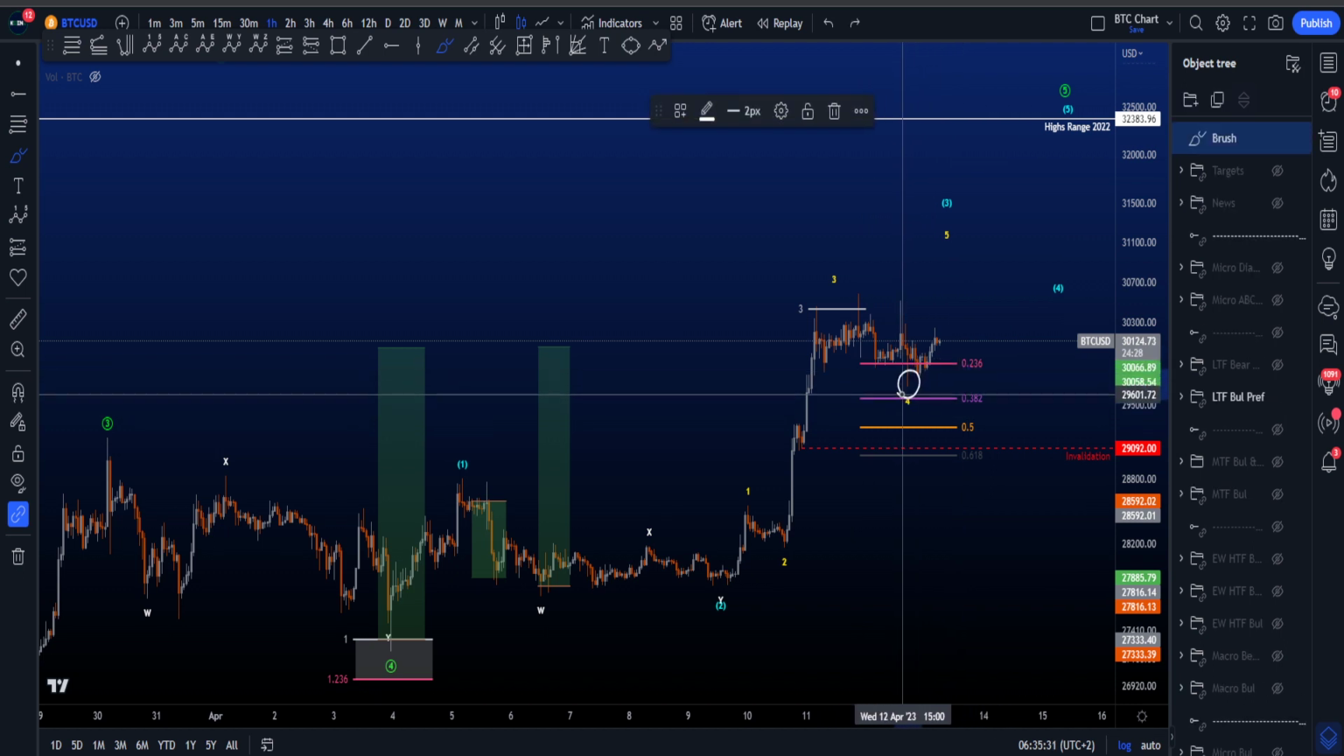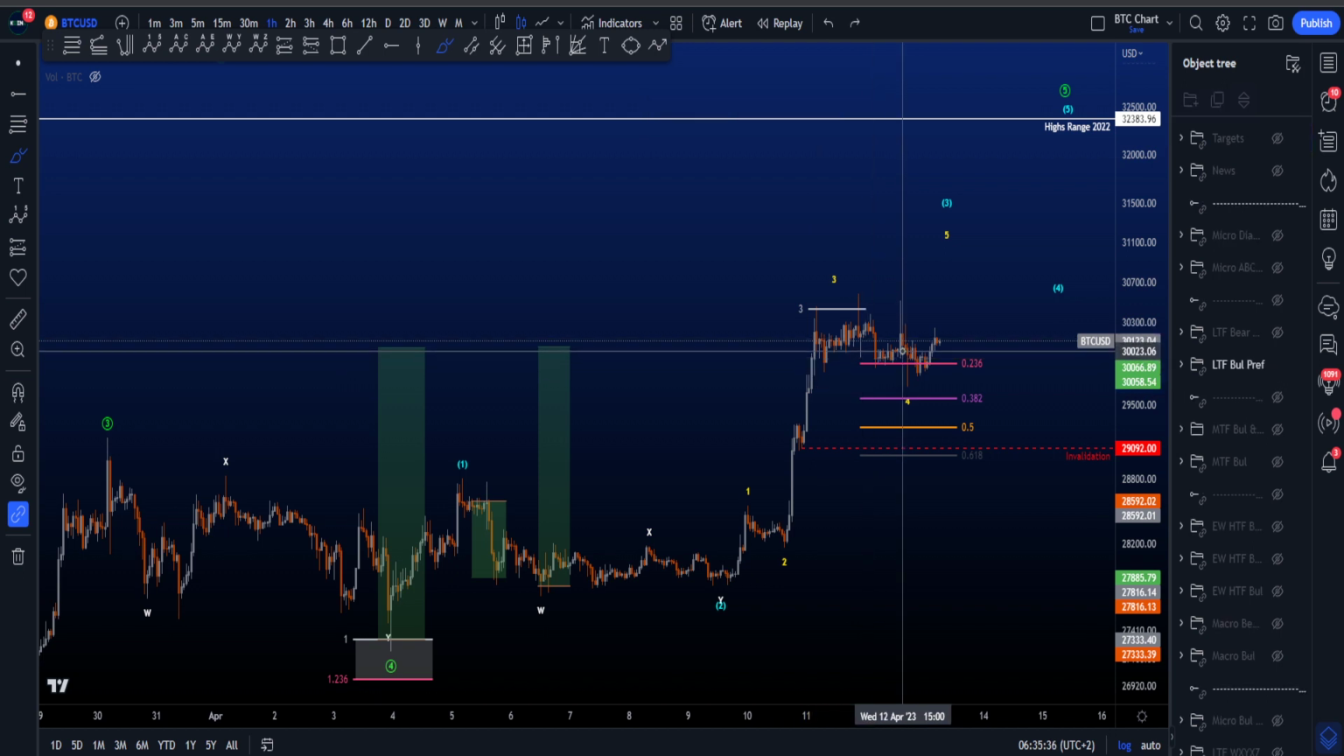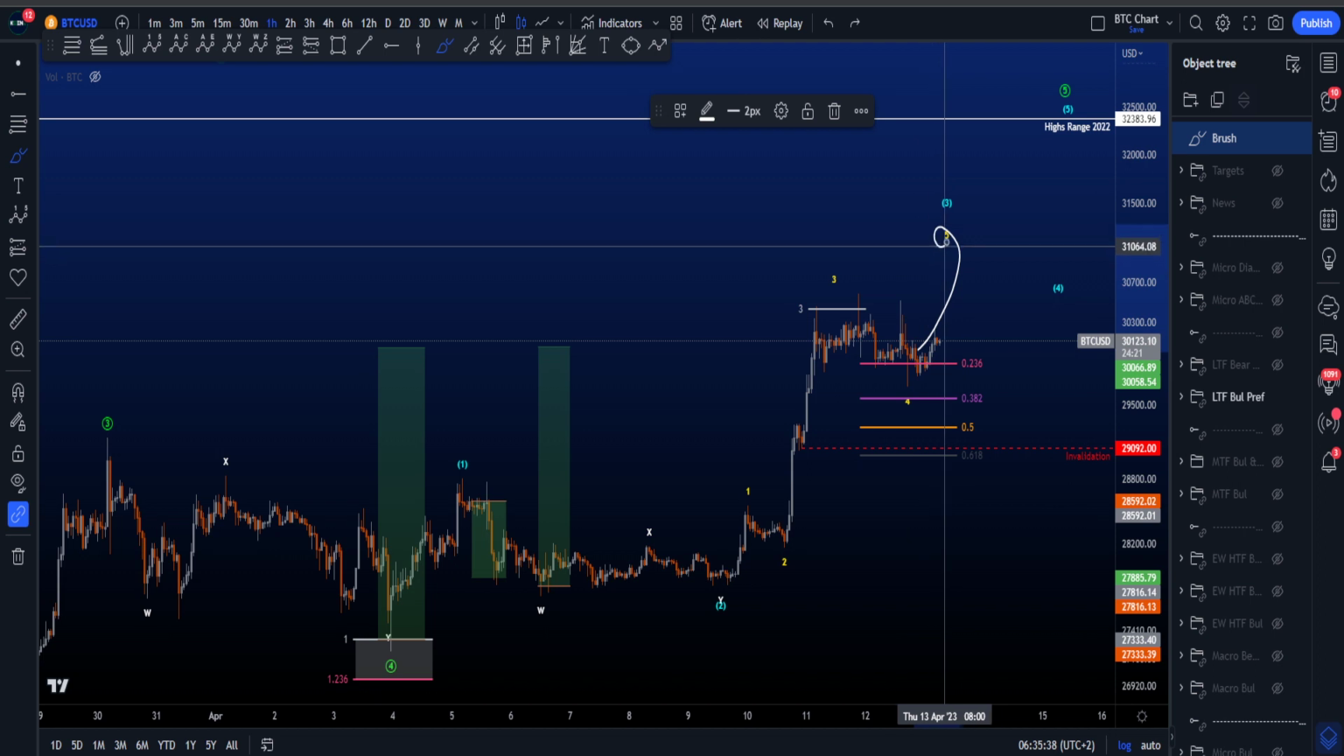And also we had the wick yesterday to take the double low, which I will show in the micro timeframes with my preferred scenario as well. So we might be en route now for this wave 5.